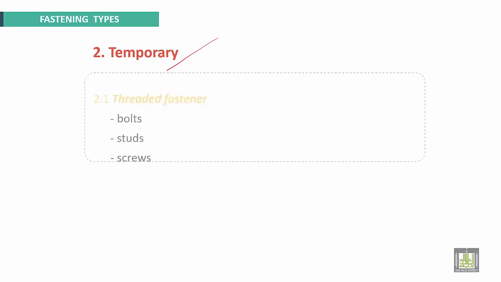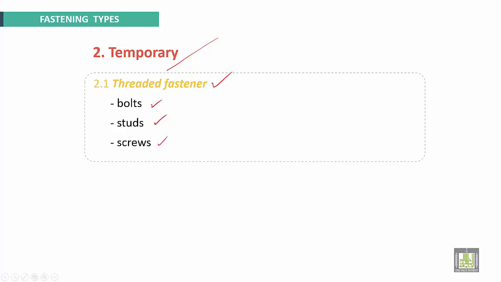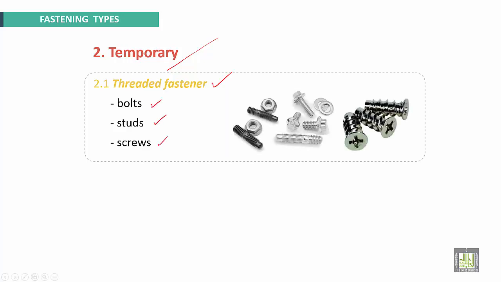Second type is called temporary fastening. First example is 3D fasteners, something like bolts, studs, and screws. Here we have the stud. These are called studs, screws, and bolts.